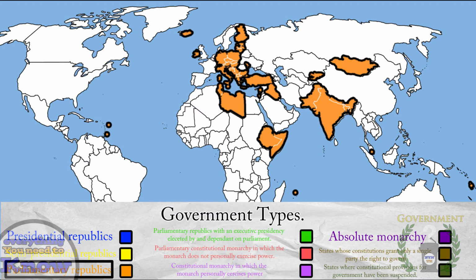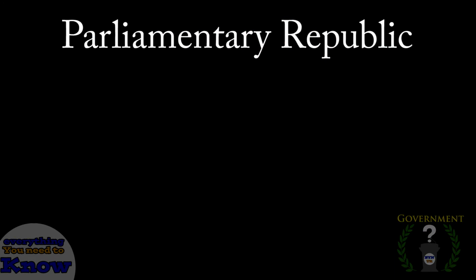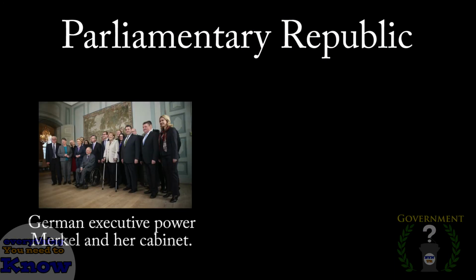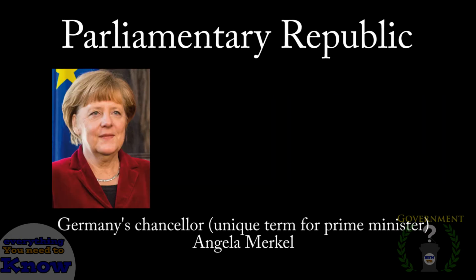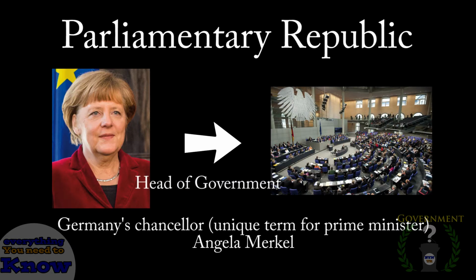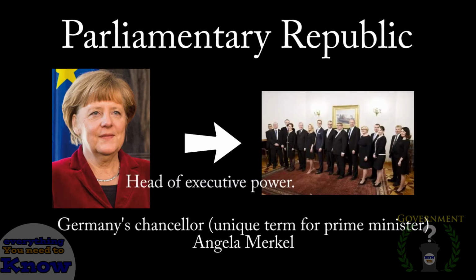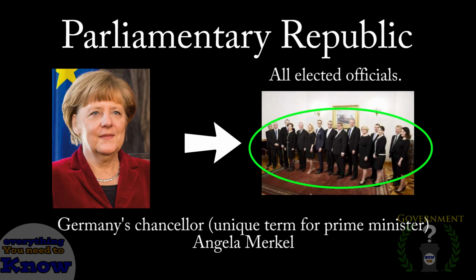Some notable examples of countries that use the parliamentary system of government are Germany, Italy, Finland, Turkey, and India. The most important distinction of the parliamentary republic is the intertwinement of the executive and legislative power, which was not there in the presidential system. The prime minister, who is the head of the government and the head of the executive power, along with his cabinet, are all elected representatives in the legislative body.